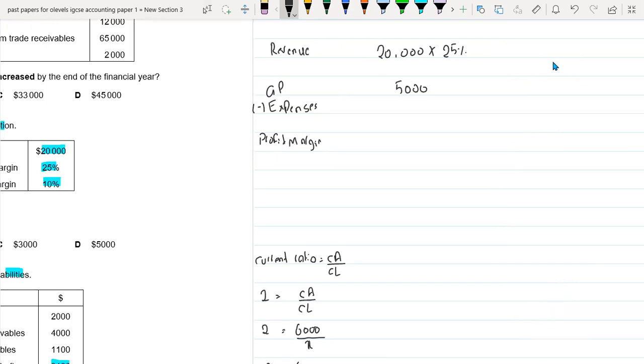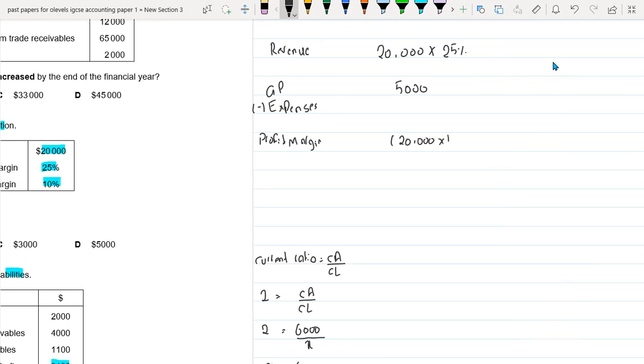20,000 multiply 25%. Yes, this is 5,000 GP. And now what is the profit? So profit is basically 10% of the sales. So now again, if you want to find out the profit margin, just apply 10% on the revenue.